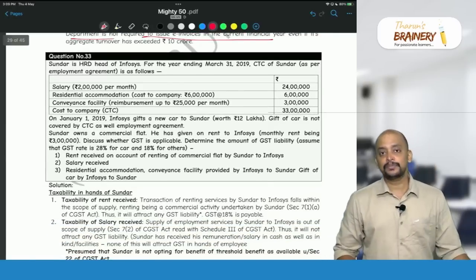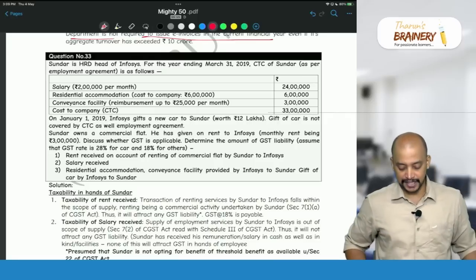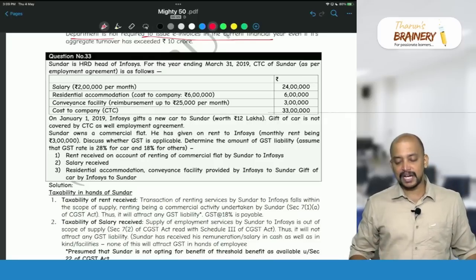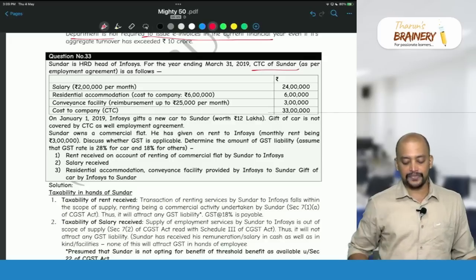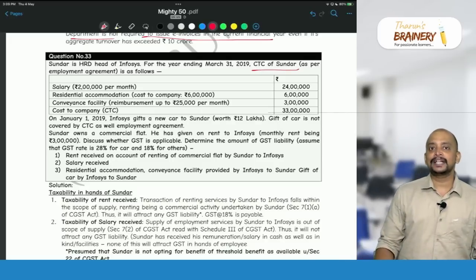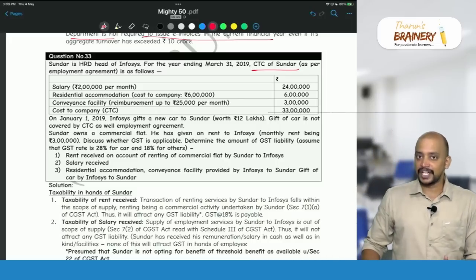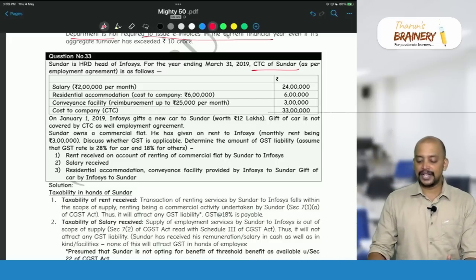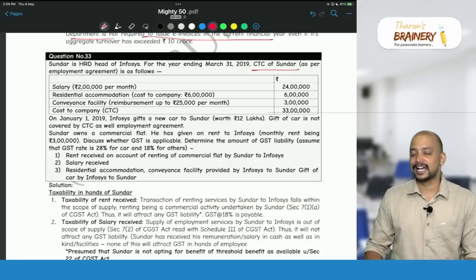Then question number 33. Sundar is HRD head of Infosys. For the year ending 31st March 2019, CTC, meaning cost to company, of Sundar as per the employment agreement is as follows. Salary 2 lakh per month, so 24 lakhs. Residential accommodation 6 lakhs. Conveyance facility 3 lakhs, so total 33 lakhs. Now,